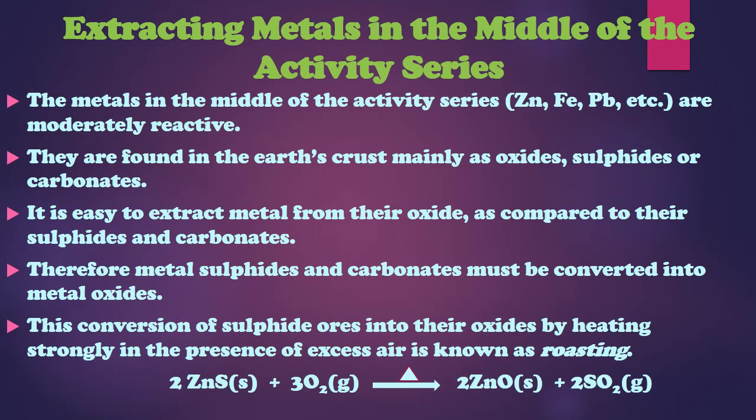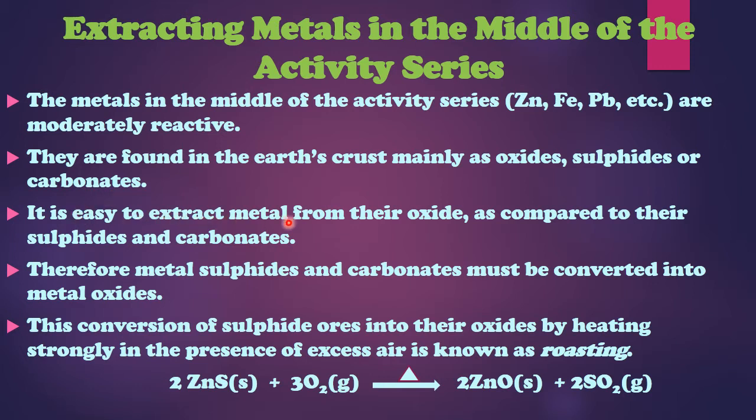Extracting metals in the middle of the reactivity series. So in the previous slide we studied the reactions involved in extracting metals which are in the lower position in the reactivity series. Now we are going to talk about those metals which are in the middle of the reactivity series, like zinc, iron, lead, etc. They are found in the earth crust mainly as oxides, sulfides or carbonates. So these are the three forms in which we get them.